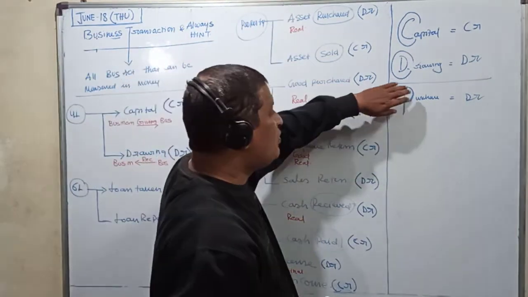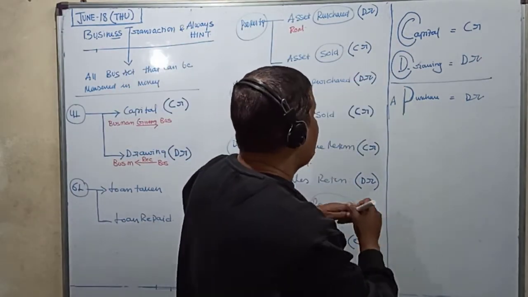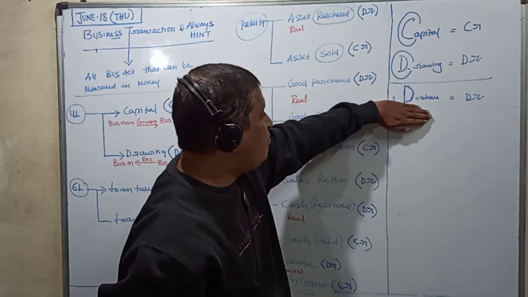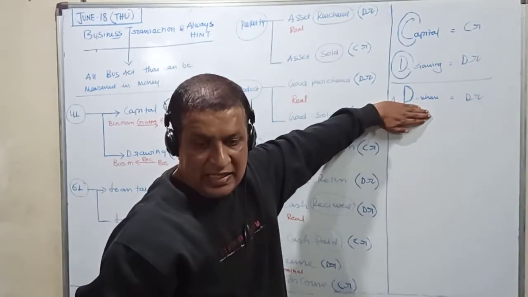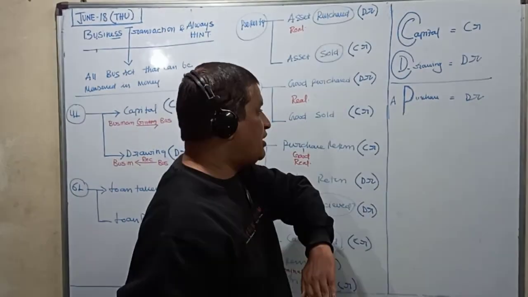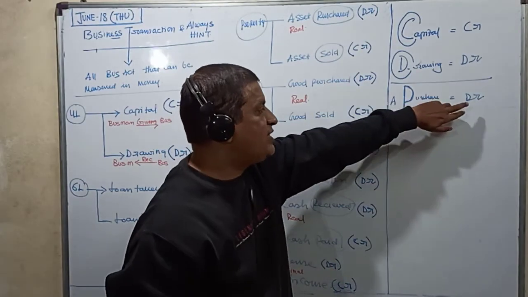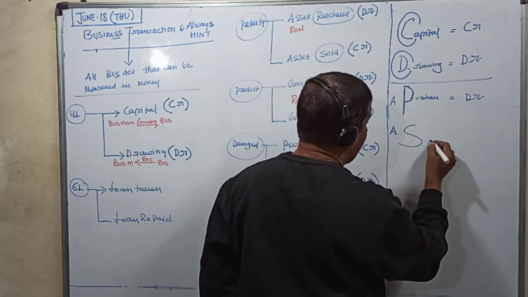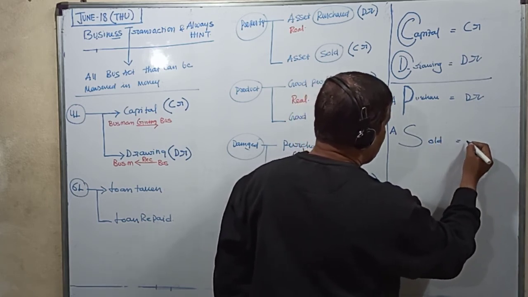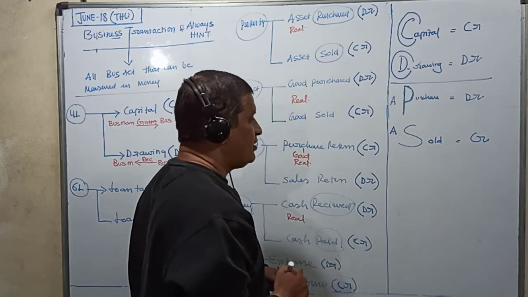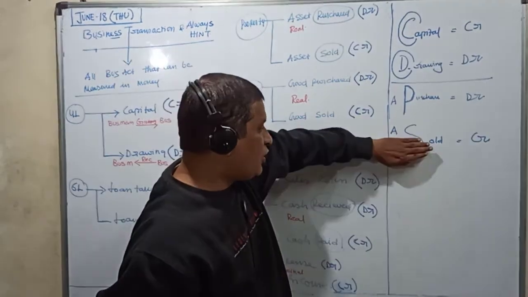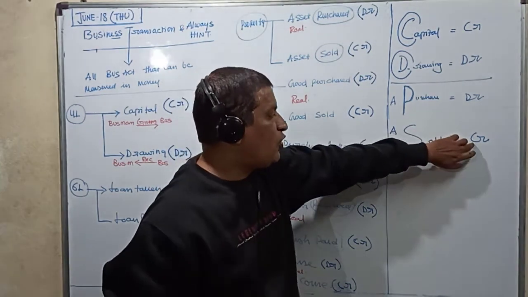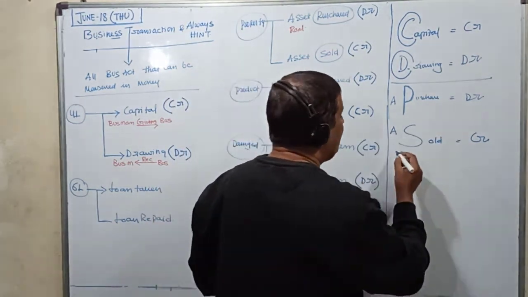Purchase starts with the letter P. If you cut off the tail of P, it looks like D. So asset purchase, cut off the tail of P, it is debit. Similarly, asset sold, we said it's always credit. For S, if you cut off the tail, S looks like C. Therefore, asset sold is always credit. So this is a technique to remember it faster.